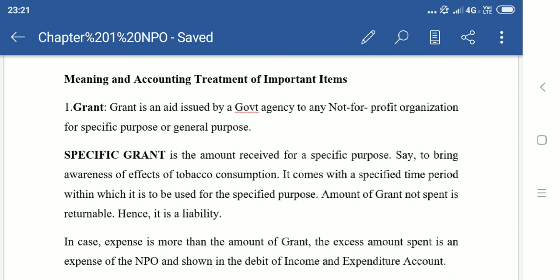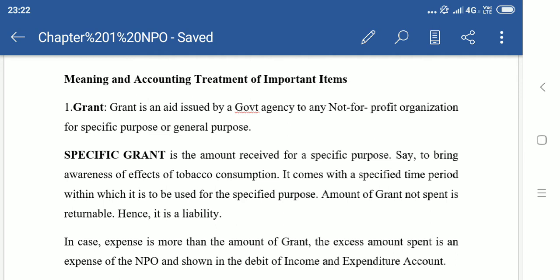Hello students, in today's video we will see the meaning and accounting treatment of important items. There are certain important items in your not-for-profit organization. We have to see how they have to be accounted, how they will be entered in the income and expenditure account and how they will be entered in the balance sheet. Okay, the first one is grant.